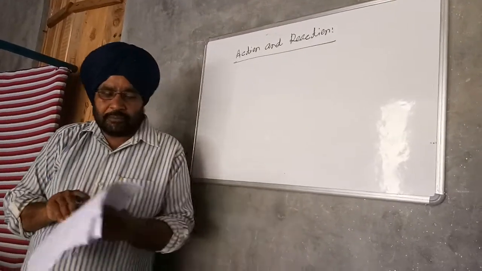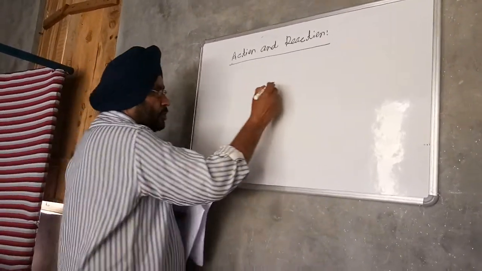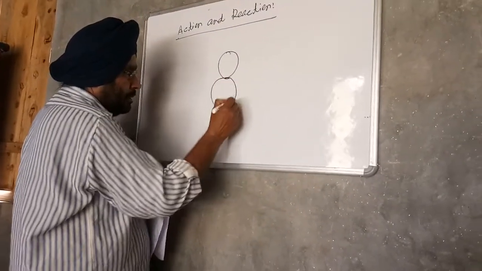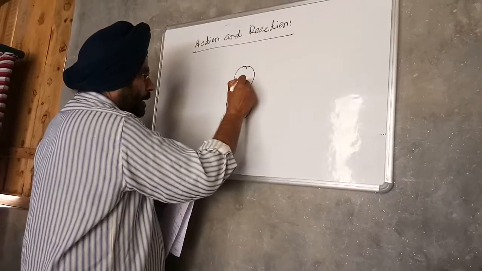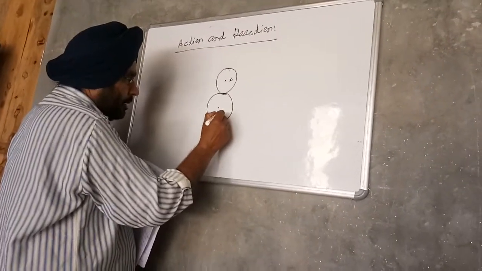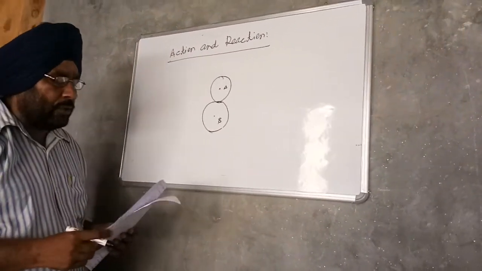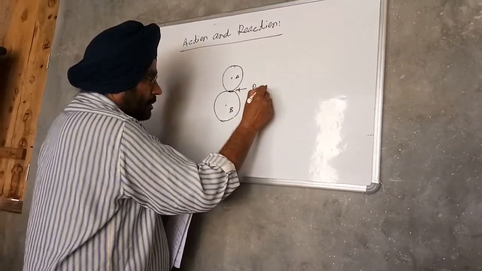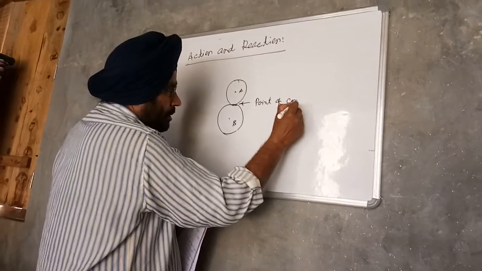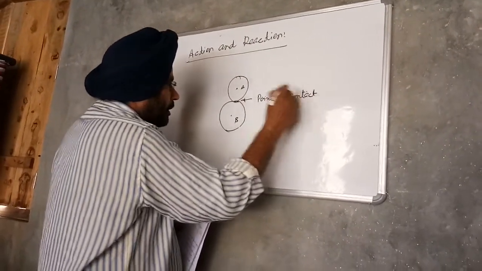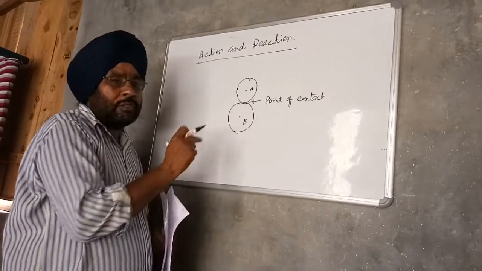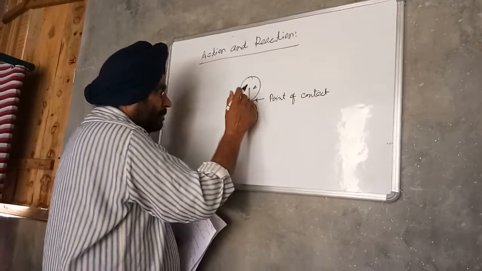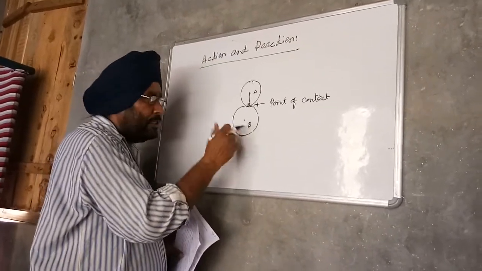For example, these two balls: this is ball A, this is ball B. These two balls are in contact with each other. This is the point of contact. Ball A exerts a force on ball B. This is action.